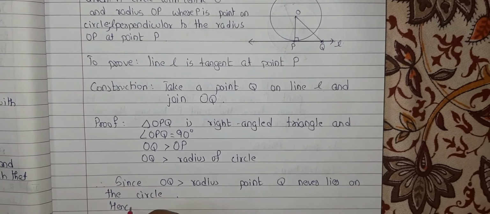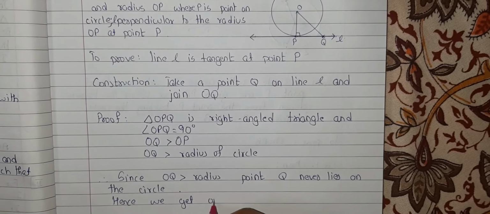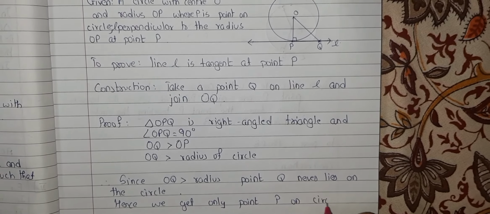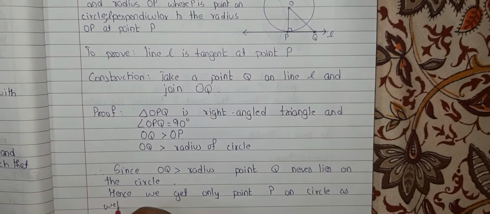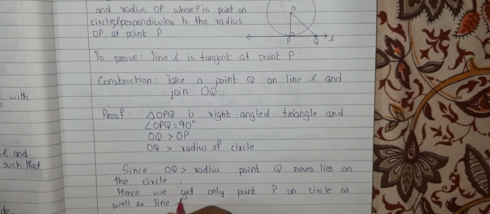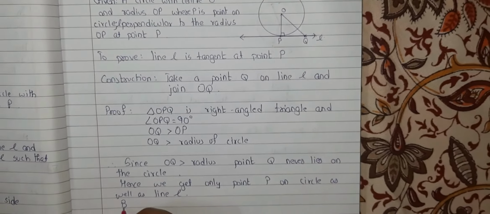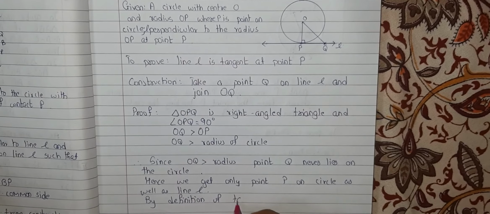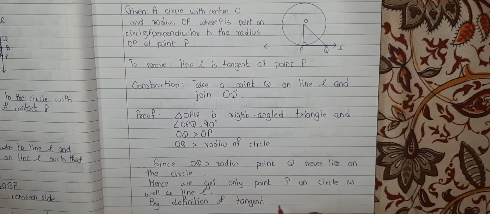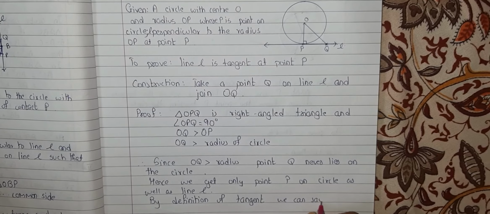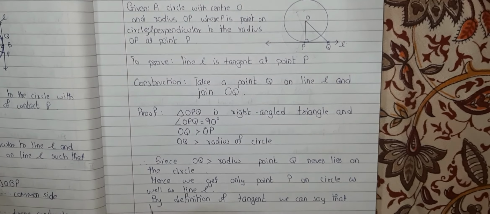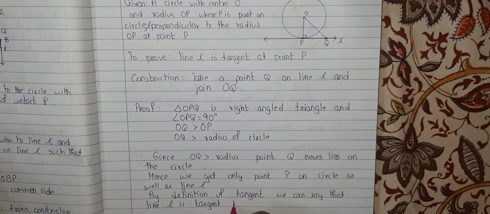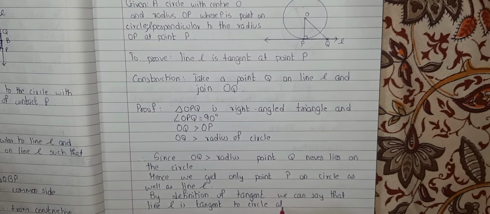Hence we get only point P on the circle as well as line L. Now by the definition of tangent, we can say that line L is tangent to the circle at point P.